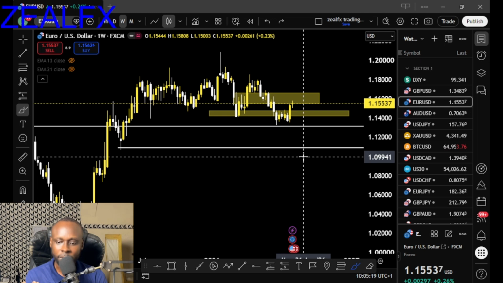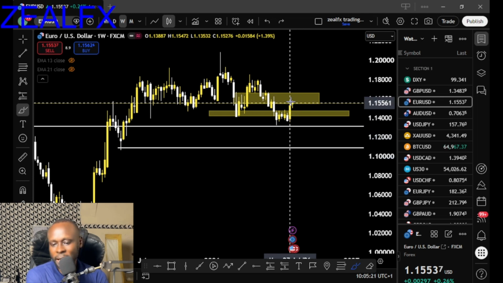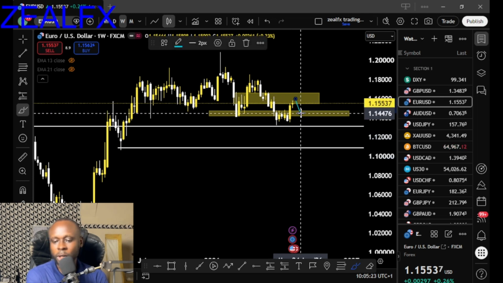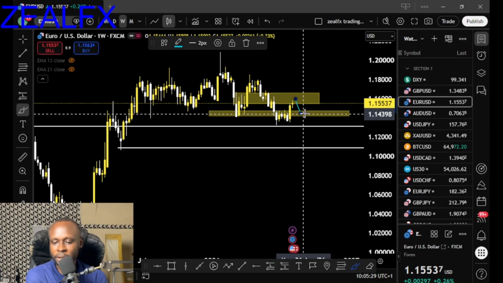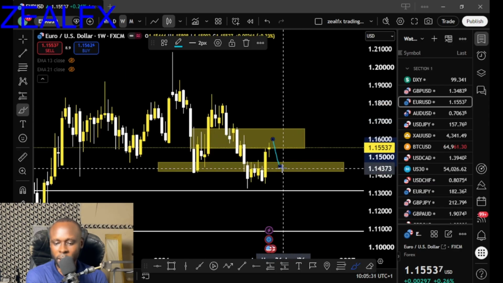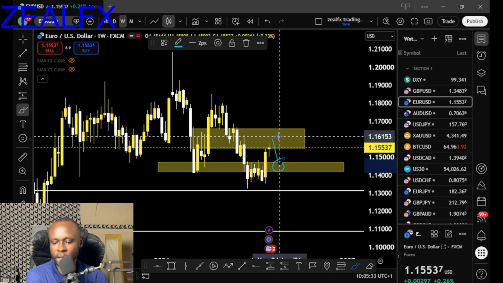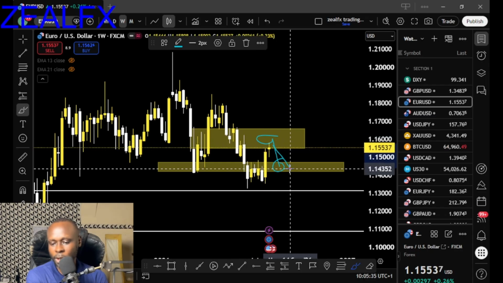If you are selling, your target should be this area, but we want a proper swing sale where we can make more profit. So we want price to break below this support level, because we cannot sell from this support level. We can only sell from this area to this support level. Then we can take our profit from this level.